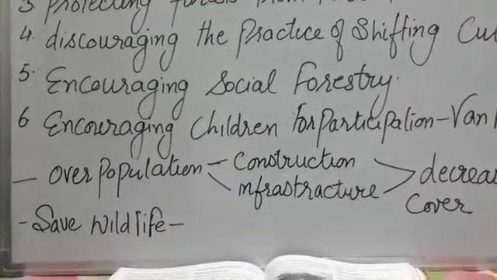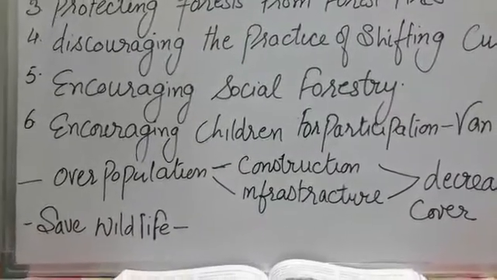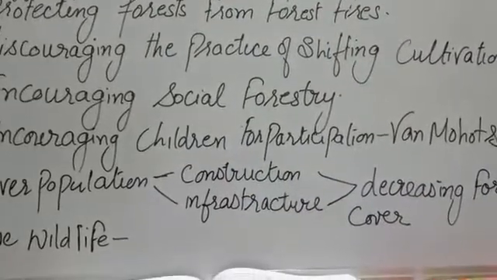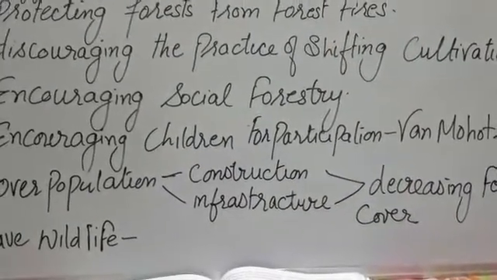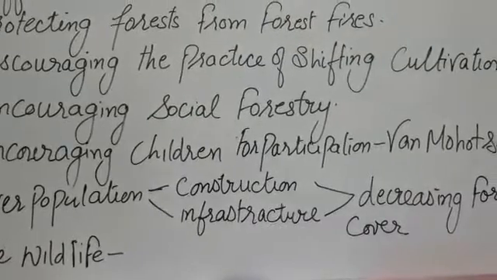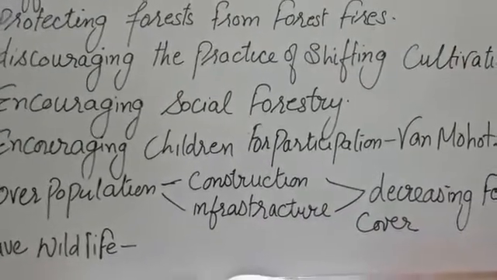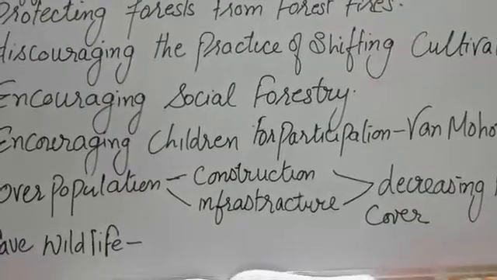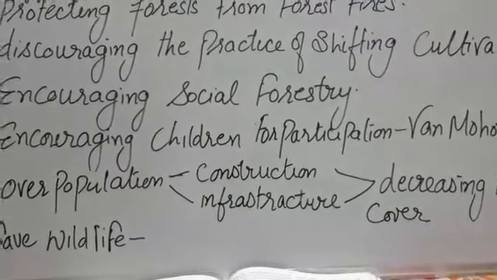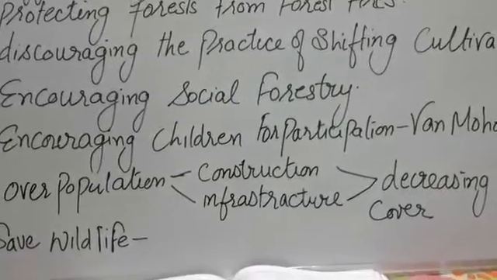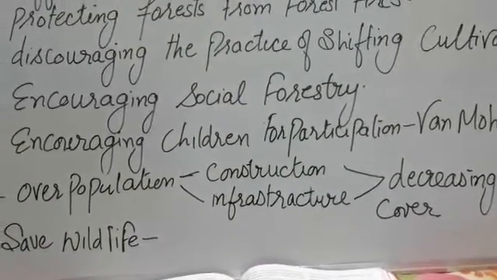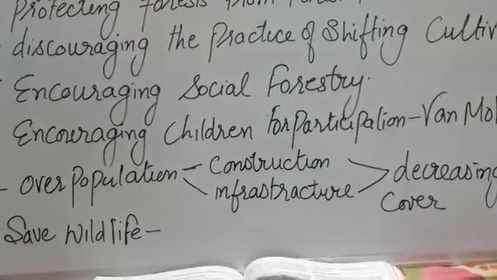And the next step is encouraging children to participate in various programs at state level, district level or national level, like Van Mahotsav. Van Mahotsav is a program started by the government to raise awareness among small children and among the people around the country, so that they realize the importance of growing more trees.